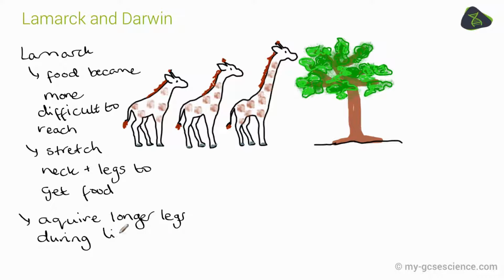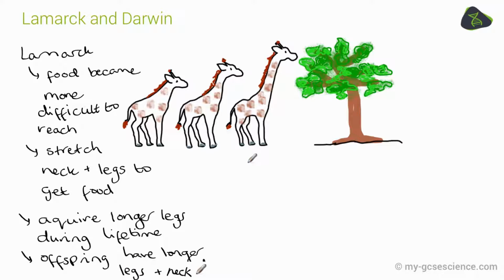This giraffe would still have had to stretch during its lifetime to gain access to food, and as it grew up, its neck would grow longer and longer and longer, so would its legs, and it will pass on those acquired characteristics to its offspring, which would be this third giraffe here, and as that offspring grew up, it again stretched. Now, Darwin, on the other hand, would explain the evolution of the giraffe in a different way.